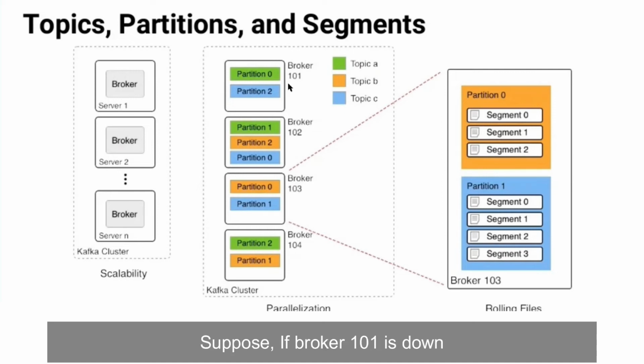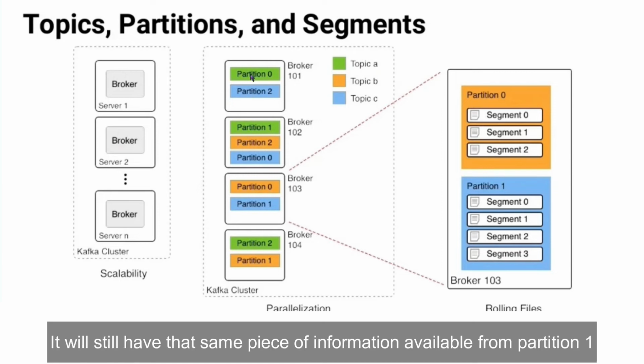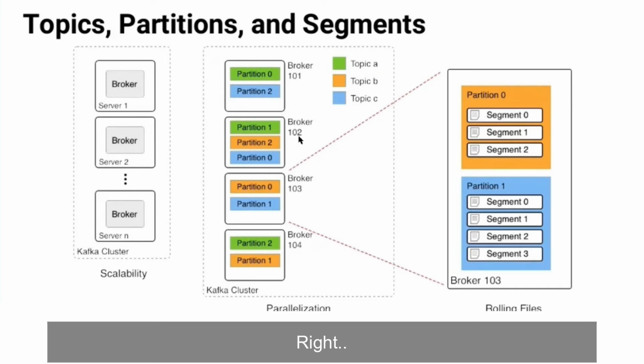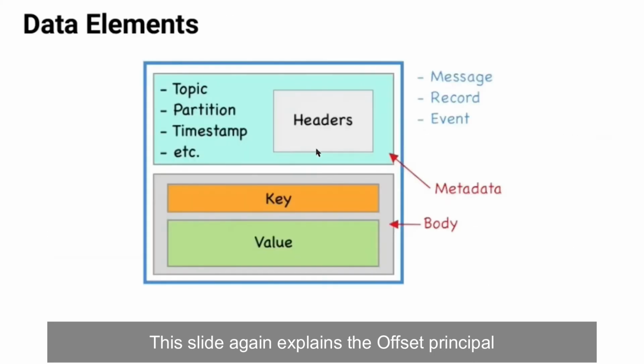So suppose if broker 101 is down and the consumer is taking data from broker 101 and 102, it will still have that same piece of information available from partition 1, right? This again explains the offset principle.